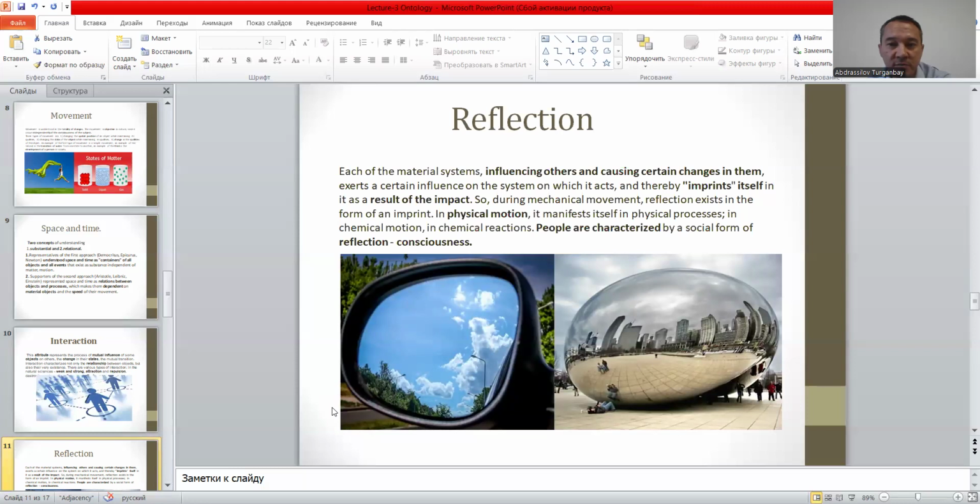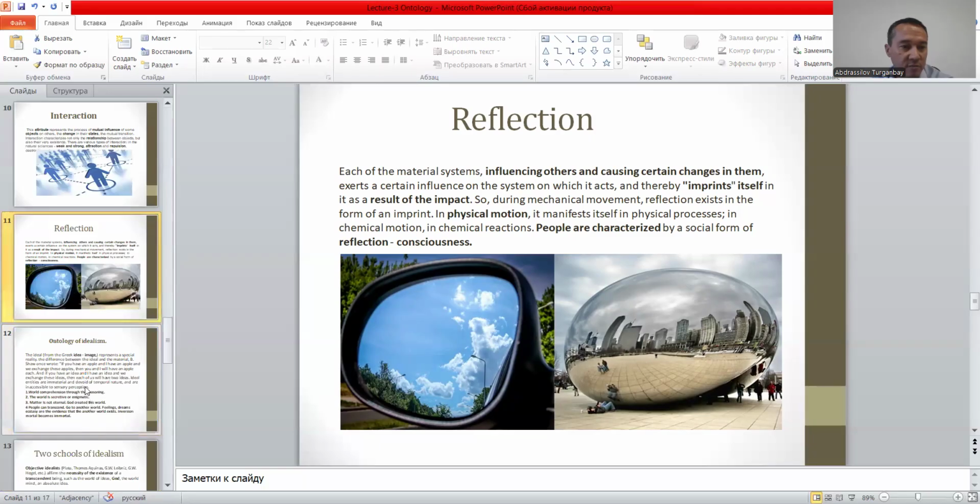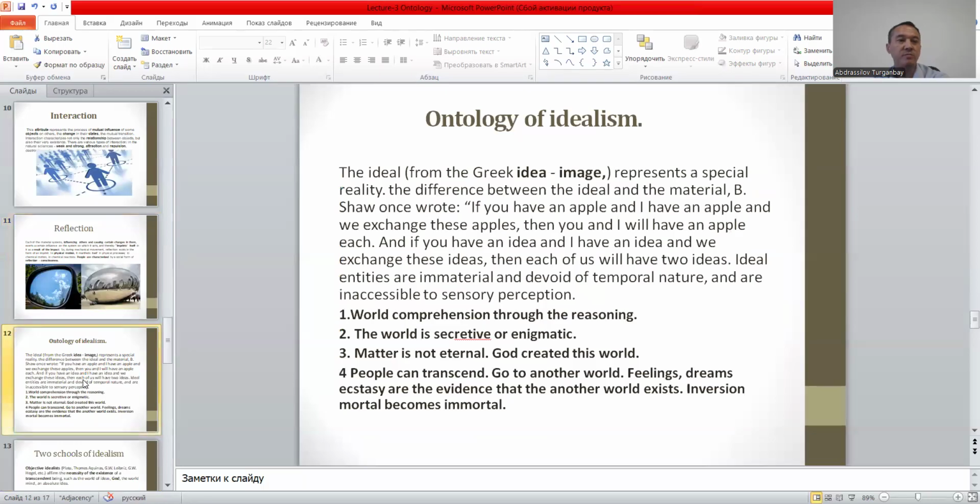For example, reflection exists in the form of an imprint. For example, people are characterized by the social form of reflection, consciousness. In physical motion, it manifests itself in physical processes, in chemical motion, in chemical reactions. When we see the reactions, this is a reflection of the matter attribute.